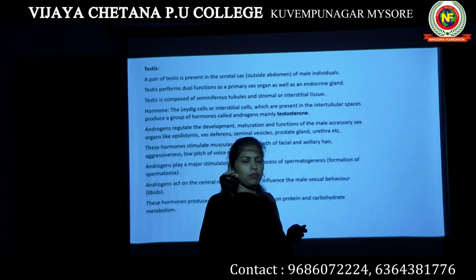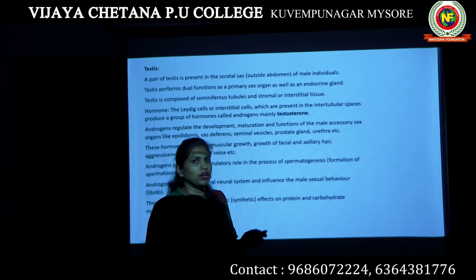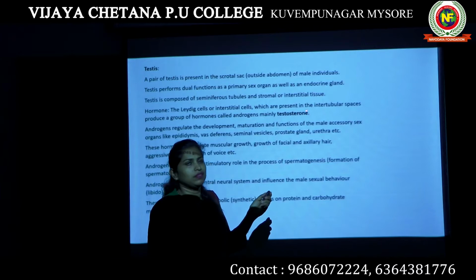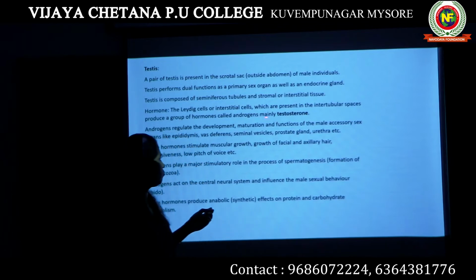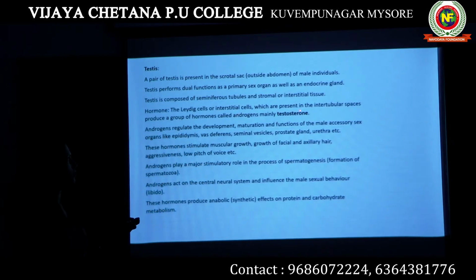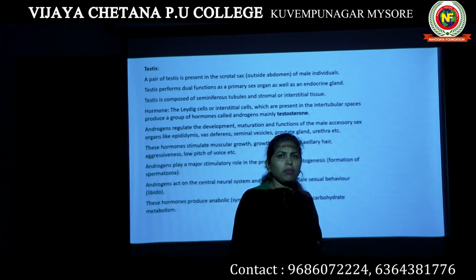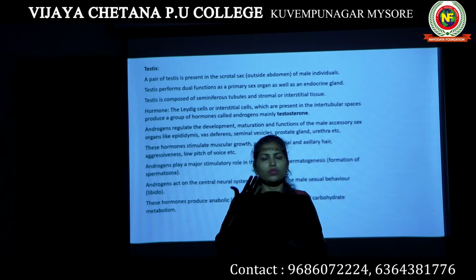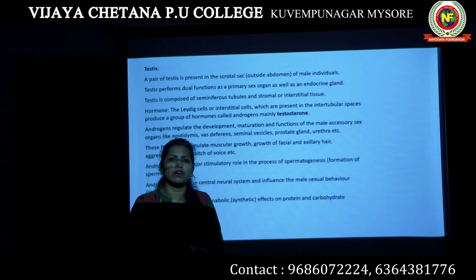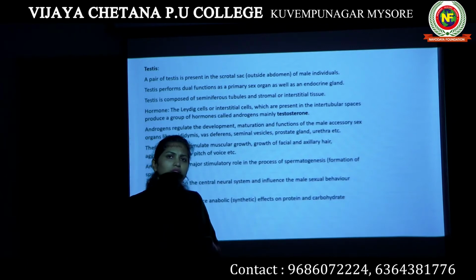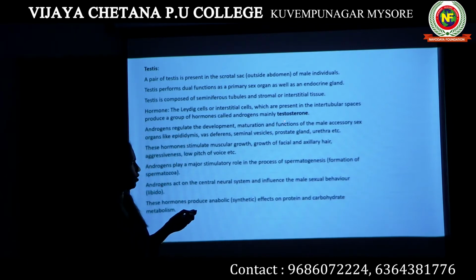But if we have to call it specifically, then the hormone produced by testis is known as testosterone. Generally it is referred to as androgen, but the specific hormone's name is testosterone. What are the functions of testosterone? In male, the formation of male sexual characters, the development of male sexual behavior, specific behavior reserved for male, all these characters are controlled by testosterone.